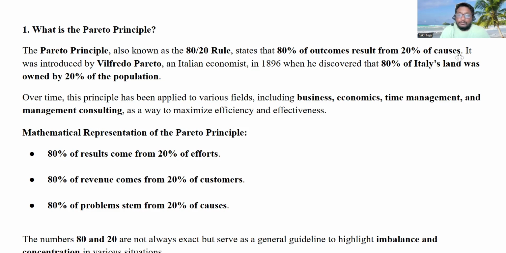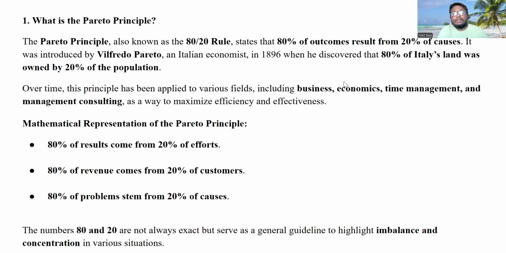80% of the results come from 20% of efforts. As I said, let's take the cricket example again. 80% of the runs are coming from 20% of the efforts of Virat Kohli, Rohit Sharma, as well as KL Rahul, and all these cricketers, right?